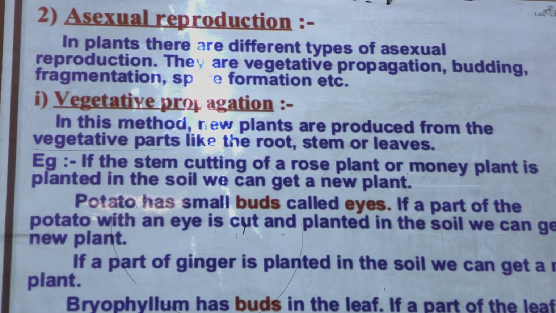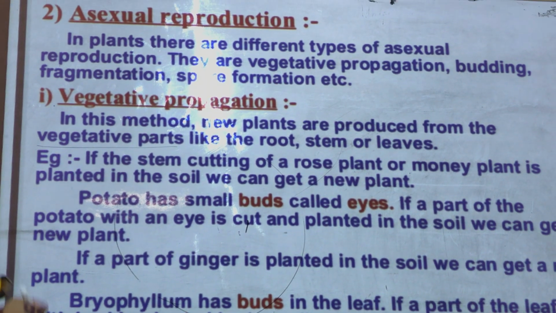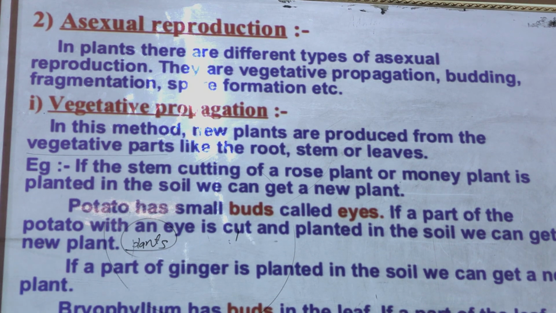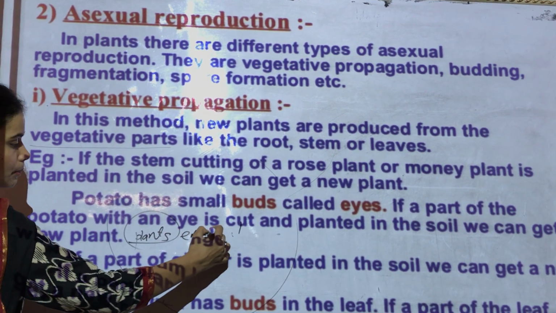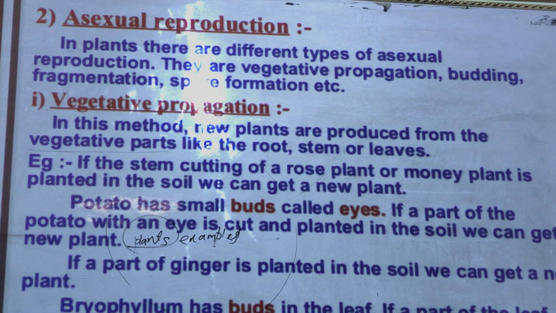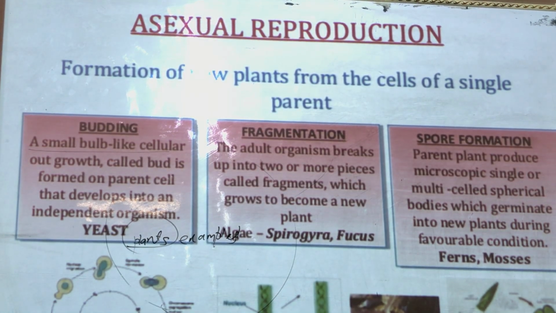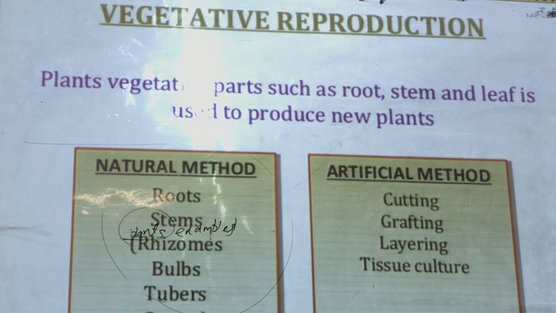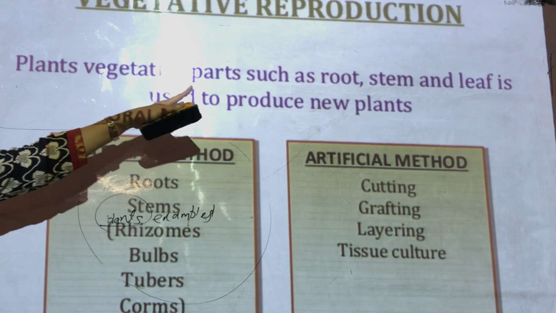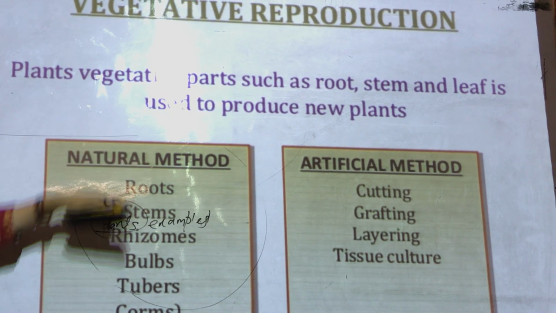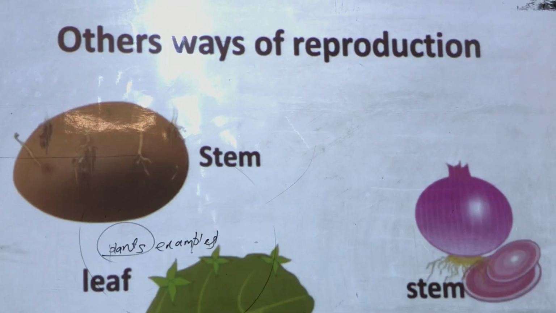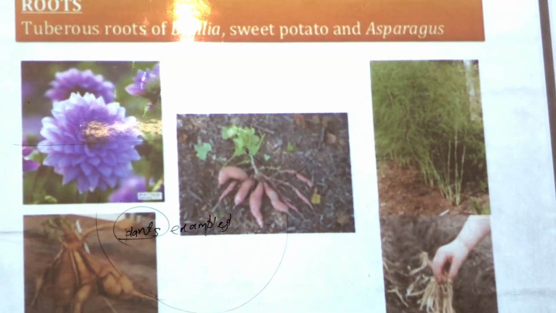Now, you might be thinking, how is it possible and what type of plants? You might be asking yourself for examples of plants that grow through vegetative propagation. So children, let's take a few examples of plants that grow through vegetative propagation. The vegetative parts of a plant, such as root, stem and leaf, are used to produce new plants. This is vegetative reproduction. Now let's take the example.